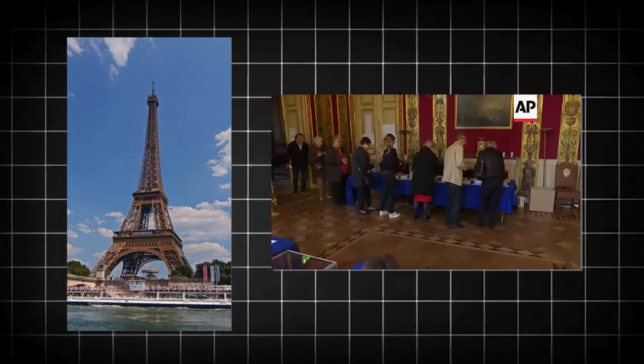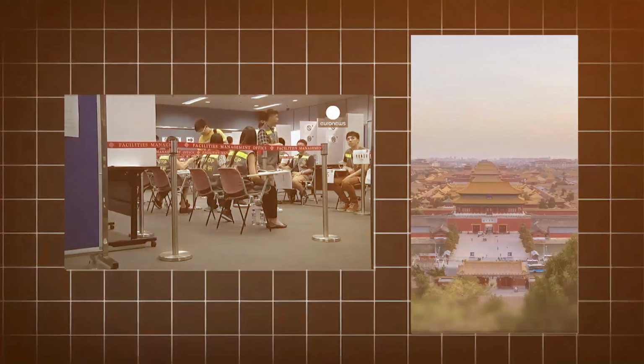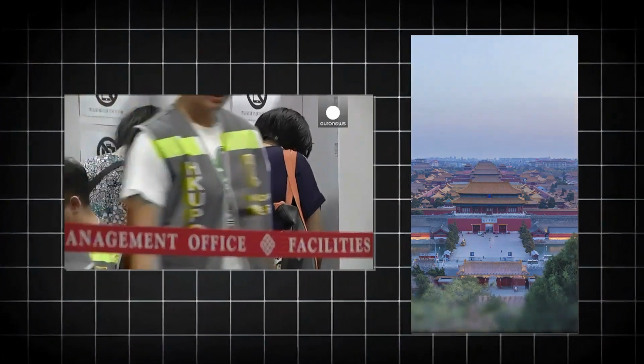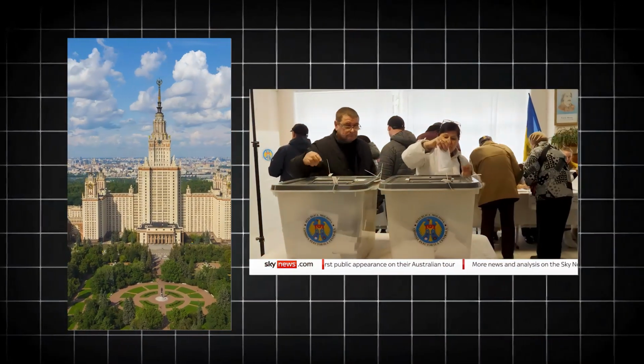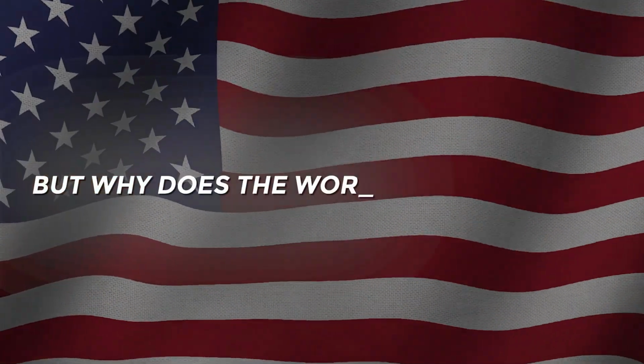The United States holds immense influence on the world stage, and its president plays a key role in shaping global policies. From international trade to military alliances and climate action, the choices made by American voters can drastically change the course of global events. But why does the world care so much?